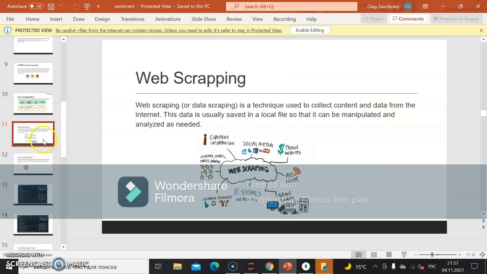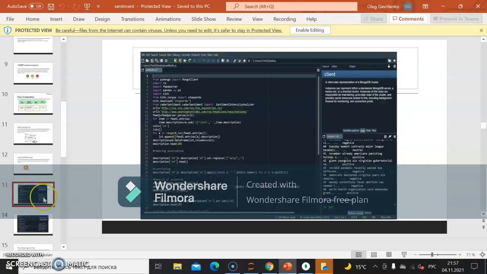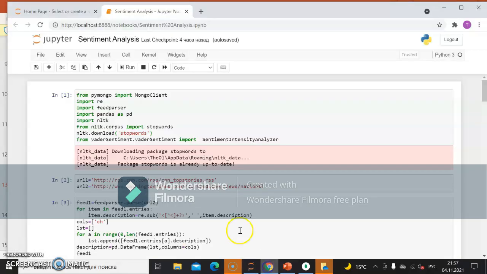What is web scraping? Web scraping is a technique used to collect content and data from the internet. This data is usually saved in local files so it can be manipulated and analyzed when necessary. What is RSS? It's a web feed that allows users and applications to access updates to websites in a standardized computer-readable format. Now we'll go through the code part in the Jupyter Notebook.